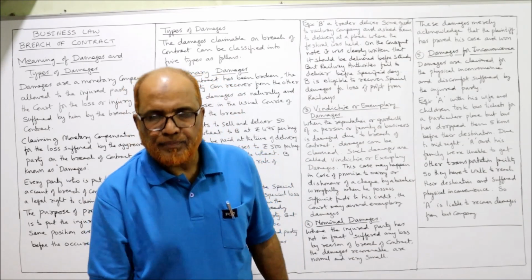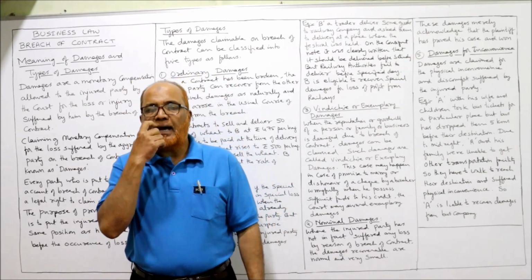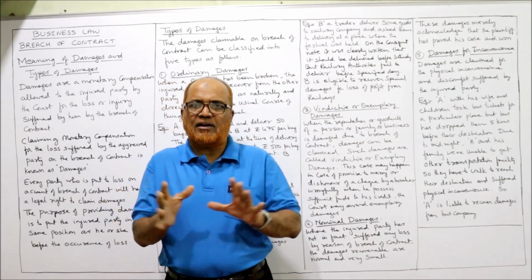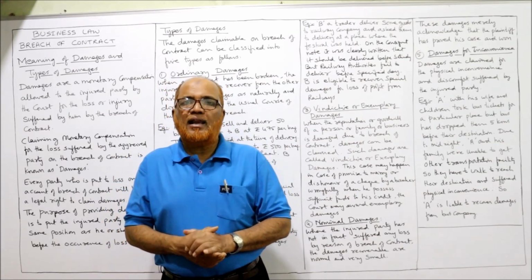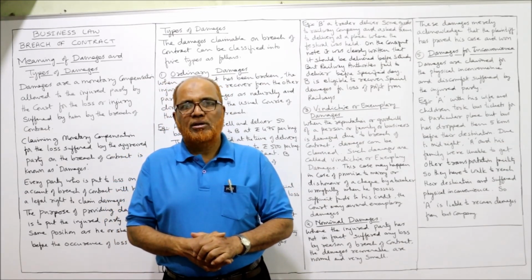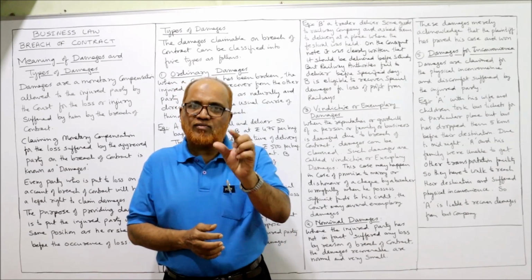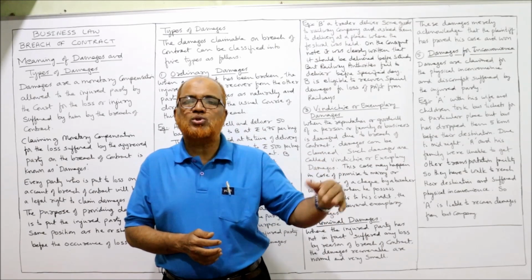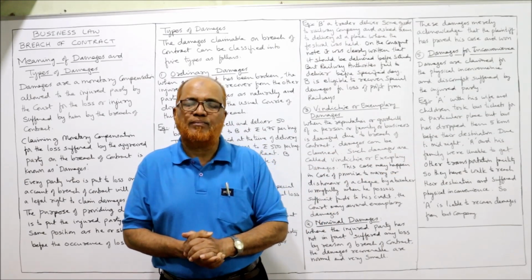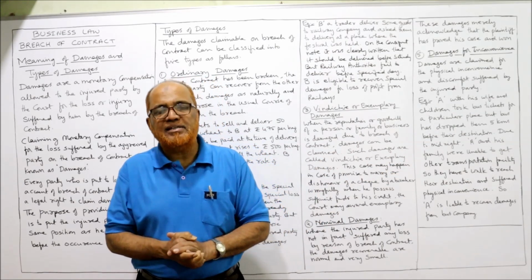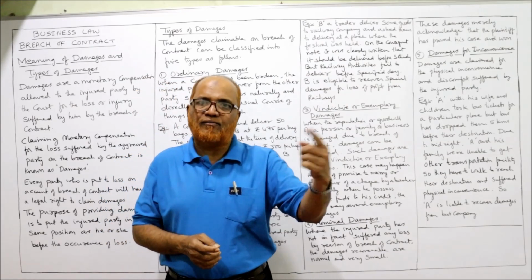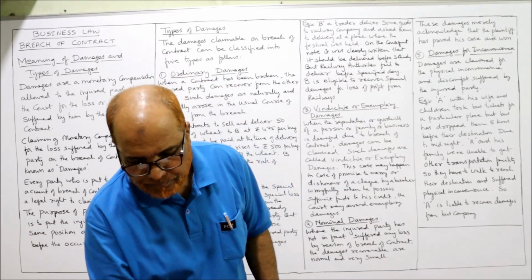So two things are there. Watson, first of all, has to rescind the contract. Second, he can claim normal damages. The normal damages are 10,000 rupees. The agreement was for 1,60,000, but he was forced to sell the ship at 1,50,000. So 10,000 rupees normal damages can be claimed by Watson from James.